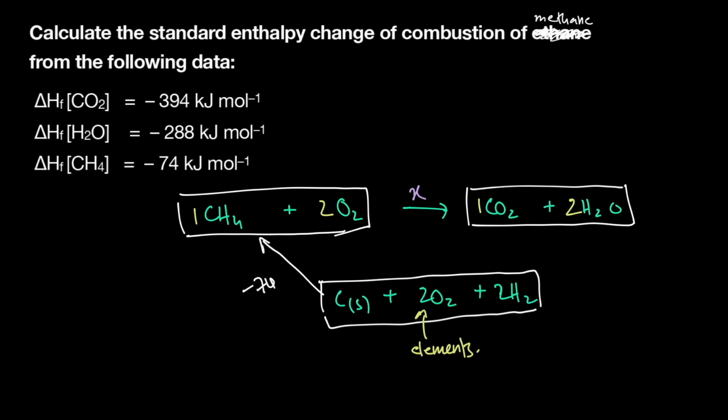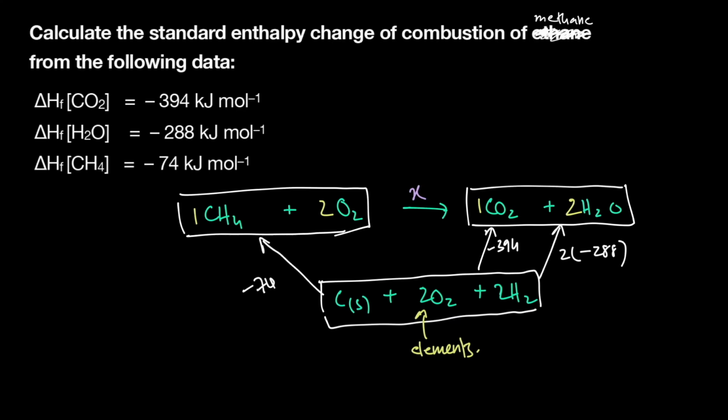And then carbon dioxide, what is the value? Minus 394. And for water, what value will you write? Twice. So by definition, formation of water is for 1 mole of water. In this particular example, we're forming 2 moles of water because that was our fixed balancing. We have to find it for 1 mole of methane. If 1 mole of methane is combusting, how much water is being formed? 2 moles are formed. So that means we're gonna have 2 times the formation of water. Minus 97.